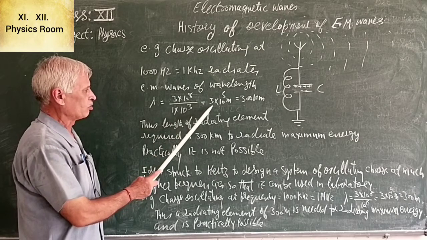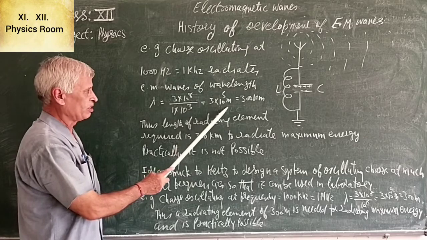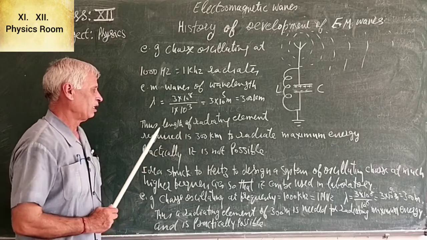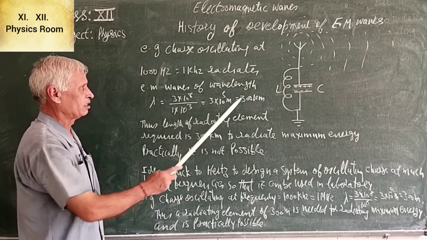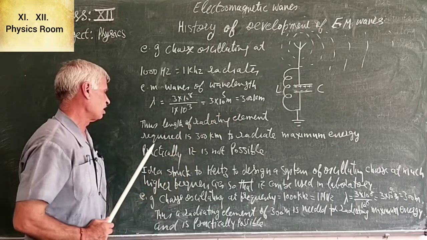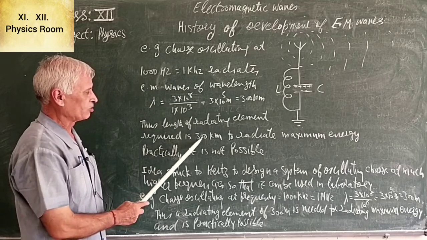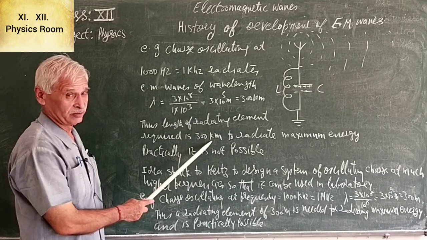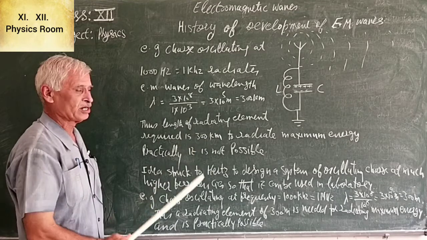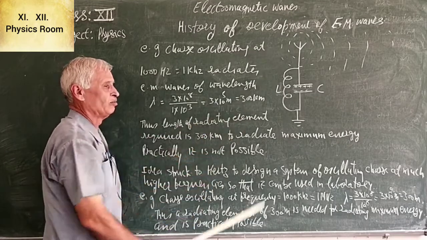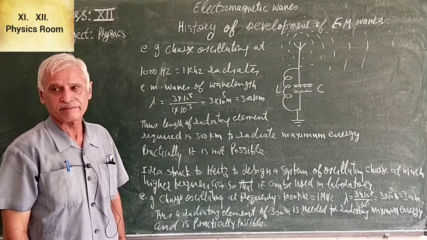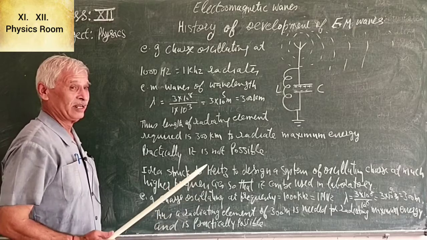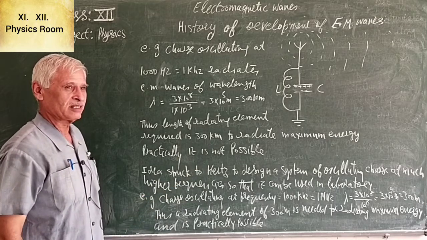So it comes out to be 3 into 10 raised to power 5 meter, or 300 kilometer. Thus, a length of radiating element of 300 kilometer is required to radiate maximum energy, which is practically not possible, as it is not possible to erect an aerial of 300 kilometer length.